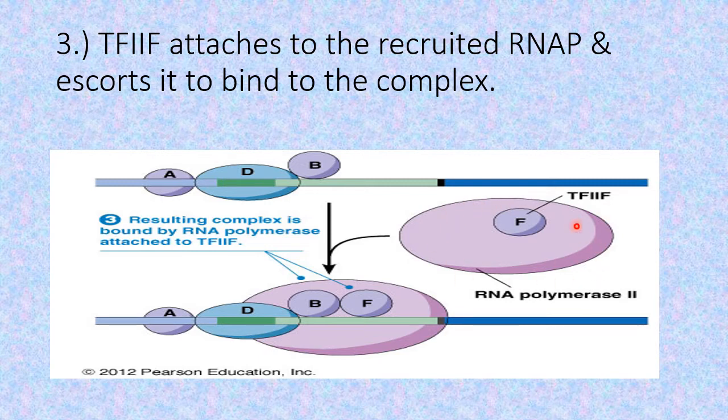It binds to this specific recruited RNA polymerase and brings it to this complex, and now it forms the complex with the existing transcription factors. It attaches with the transcription factors which are present on the TATA box.